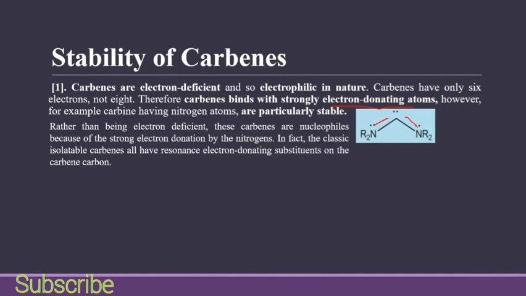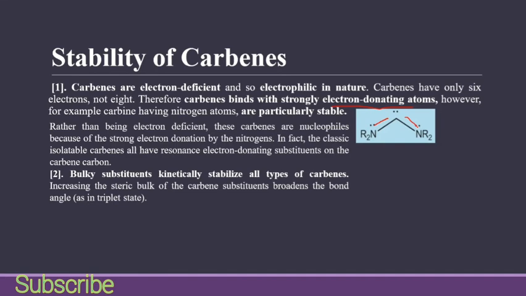In fact, the classic isolatable carbenes all have resonance electron donating substituents on the carbene carbon. So if it can form more resonance structures, then it is more stable, like other organic molecules. If you have more resonance structures, the compound is considered more stable.